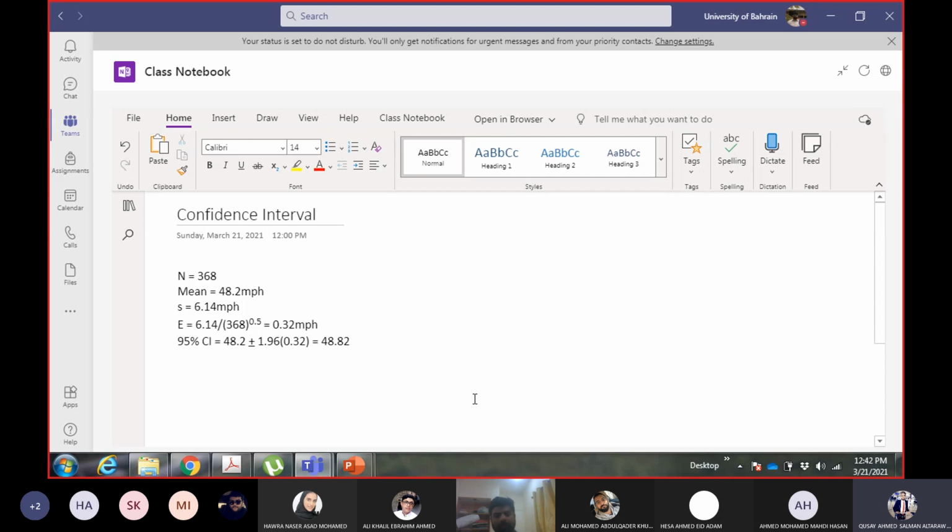And the lower limit is 47.57. Again in miles per hour.